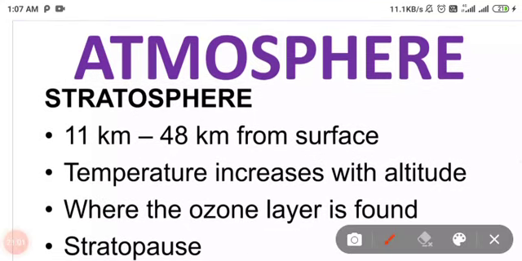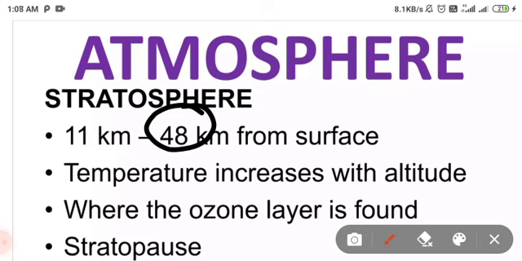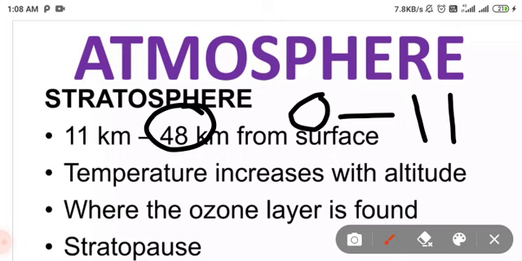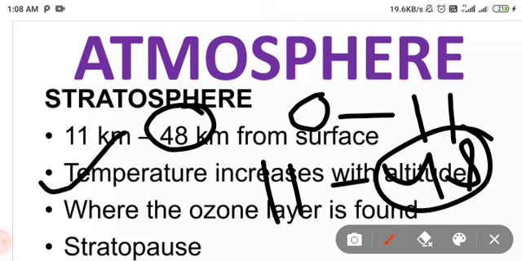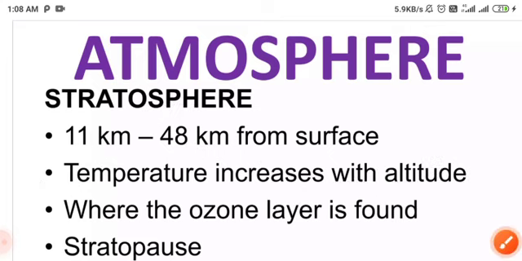The stratosphere extends from 11 kilometers to 48 kilometers above the surface. Temperature increases with altitude, and this is where the ozone layer is found. First, 0 to 11 kilometers is the troposphere, then the stratosphere is 11 to 48 kilometers. It is very important because temperature increases with altitude and the ozone layer is found here. It extends to 48 kilometers above the Earth's surface.